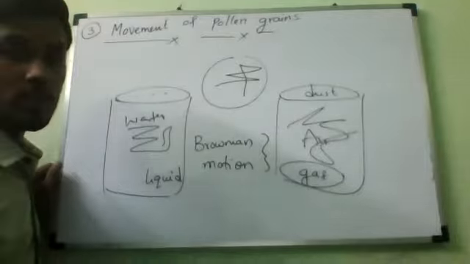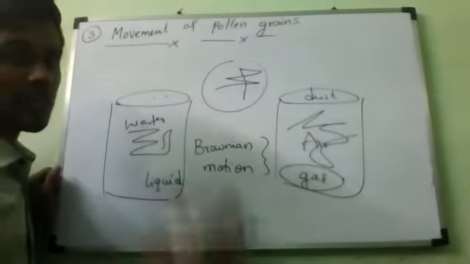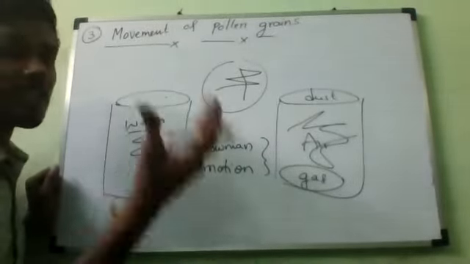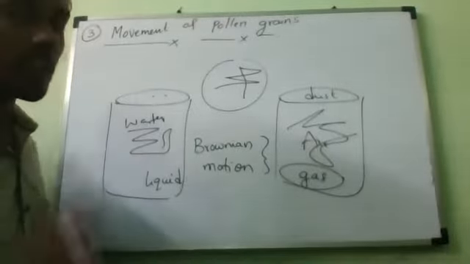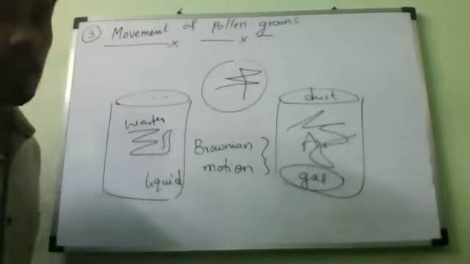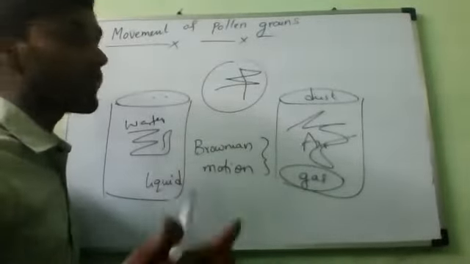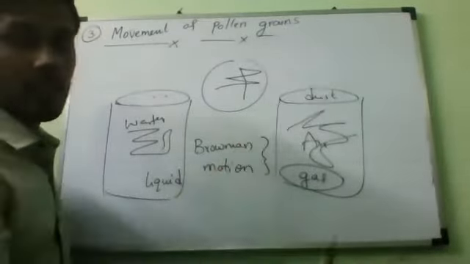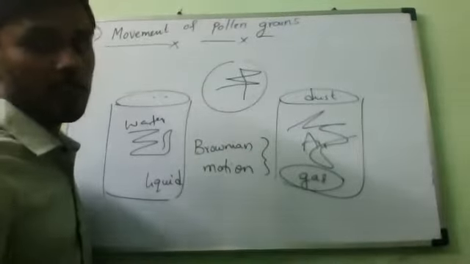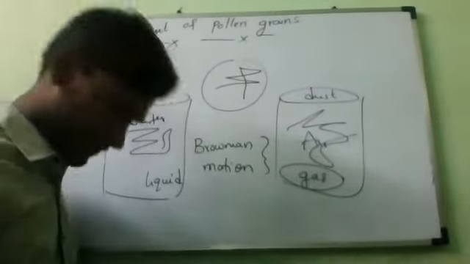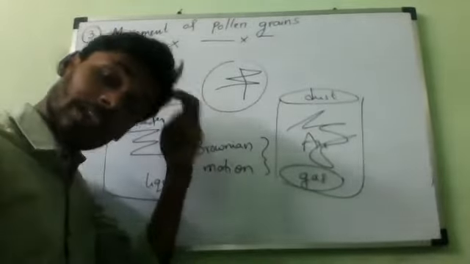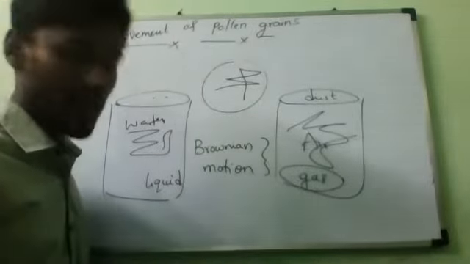But with this Brownian motion, if you increase the temperature, will the Brownian motion increase or decrease? I have already taught you about normal water and hot water. If the temperature increases, what will happen to the Brownian motion? Increases, sir. What is the reason behind it?